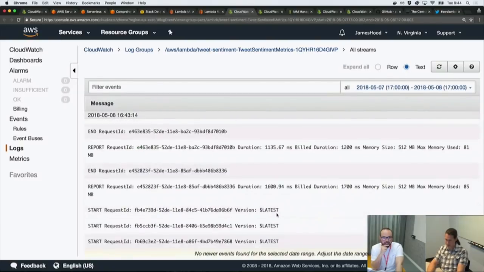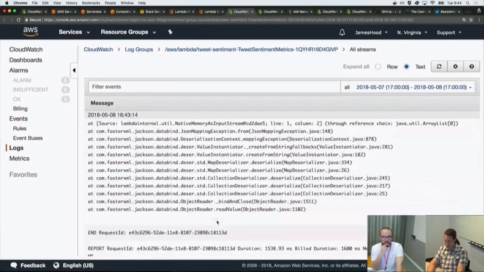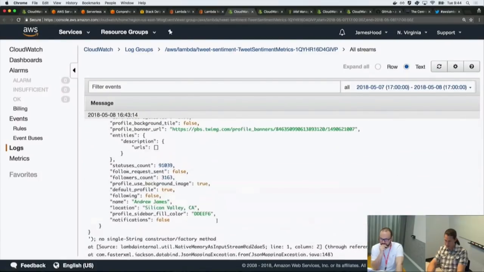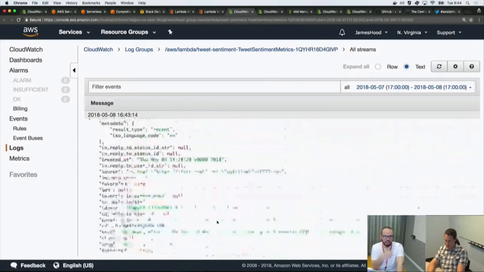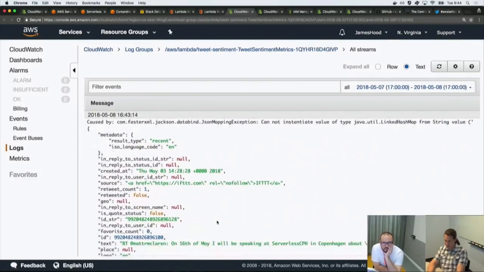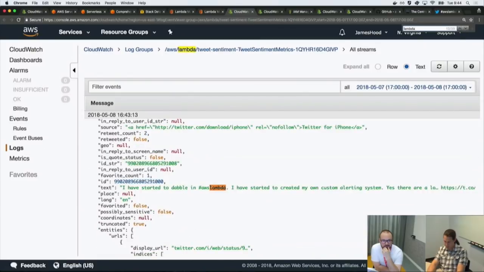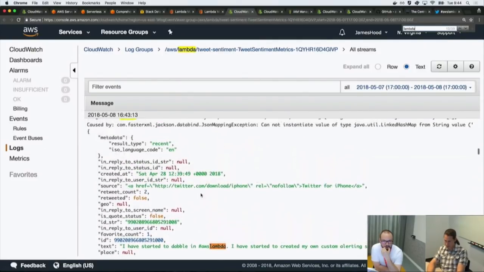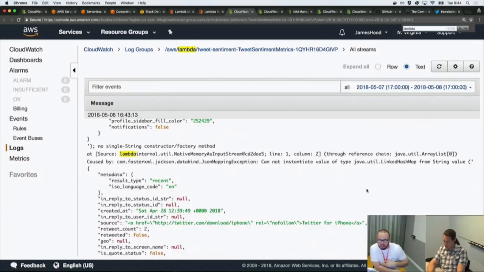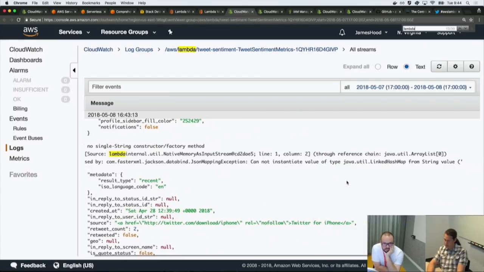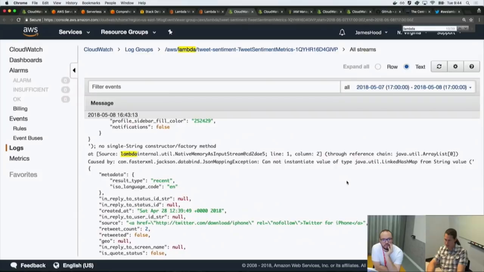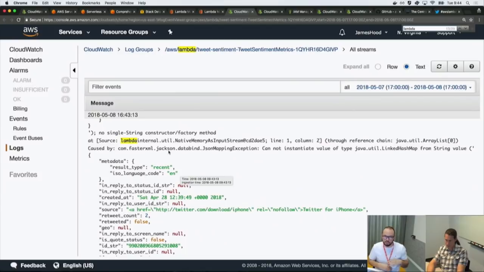All right, let's see. I can see the tweets in there, at least. Is this Lambda? Okay, so here's AWS Lambda. So I do see that. You're getting a Jackson error, but I don't know if that's just a warning or not. Yeah, it looks like an exception. Well, at least this function is being called, we are searching, and we are actually sending those tweets to the function for processing. Right. Got halfway through.